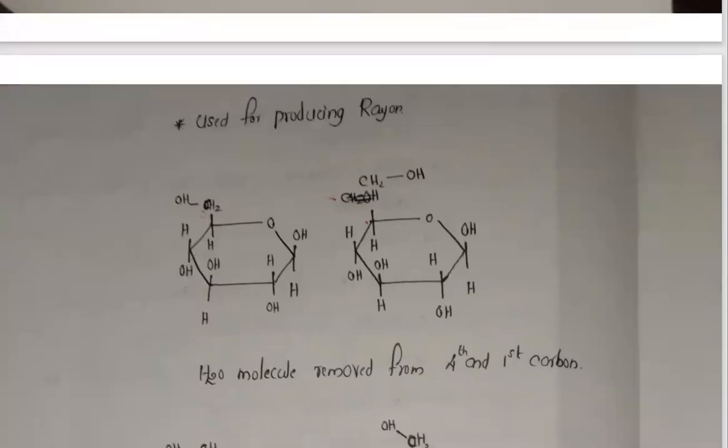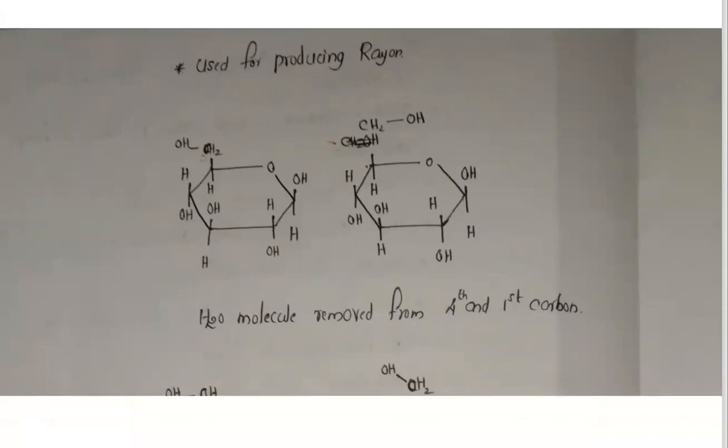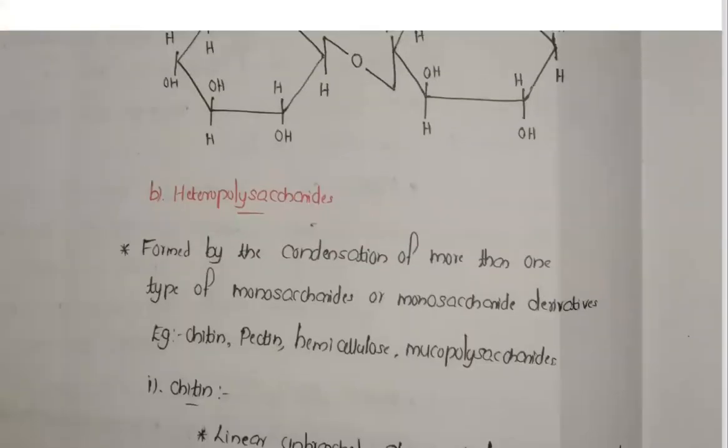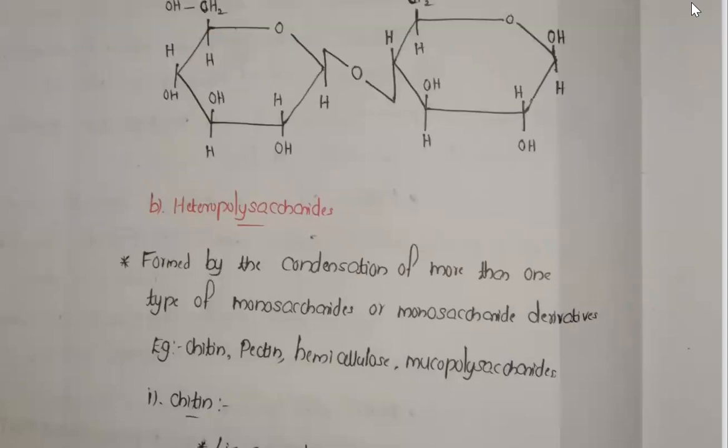It is used for producing rayon. So a water molecule is removed from the fourth and first carbon, isn't it? Like that one. See the first one. It's about the structure of glucose, and after that you have to show the structure by removing the water molecules. That is, here an OH group, and here also an OH group will be there. H2 will be removed, and the remaining oxygen will be interconnected to each other.